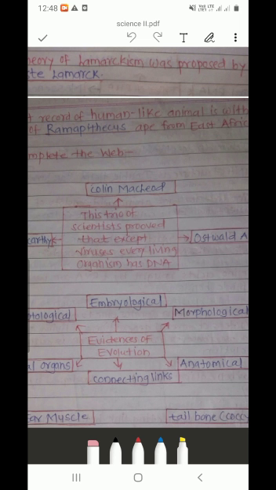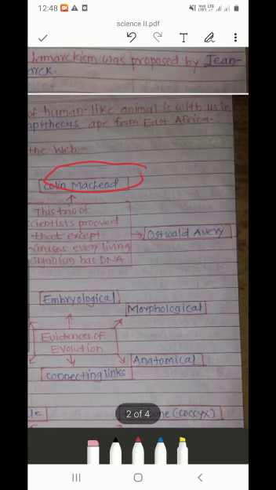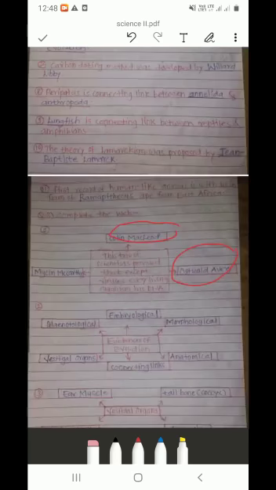Names are Colin MacLeod, Oswald Avery, and Maclyn McCarty.